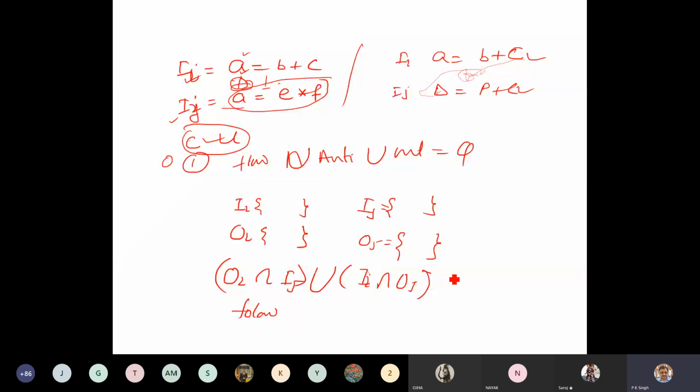This is the case of anti dependence. And output dependence is modified by I intersection modified by J. If all of these are equal to phi, then only you can execute Ii and Ij in parallel. Okay, this is the Bernstein condition.